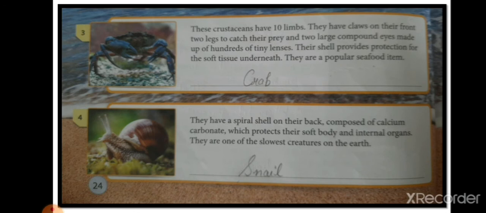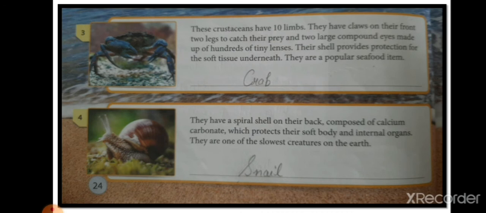The next picture is of, let's see the question first. They have a spiral shell. Spiral means circular shell, composed of calcium carbonate, CaCO3, which protects their soft body and internal organs. They are one of the slowest creatures on the earth, that is the snail. All of you have seen a snail.